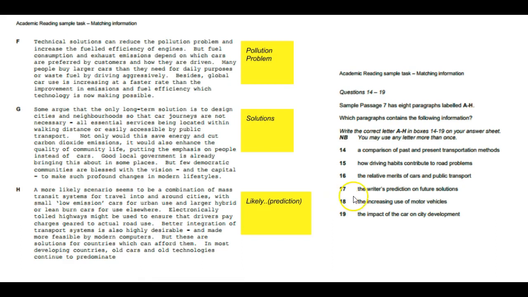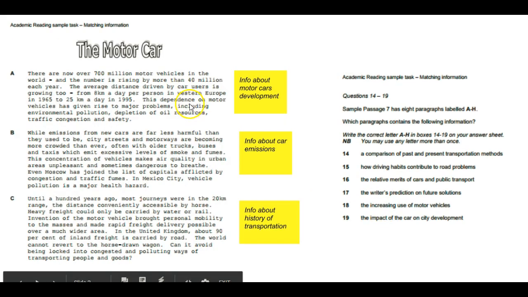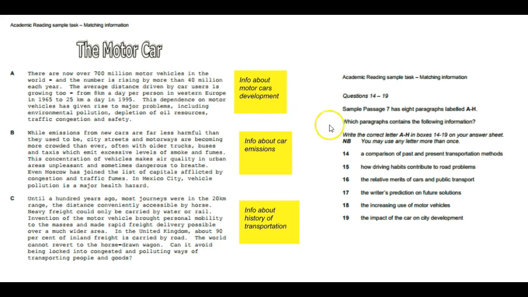The next sentence, 17: the writer's prediction on future solutions. Automatically, I have the word prediction here, so it's going to be the answer. I don't have to waste time. And then next, 18: the increasing use of motor vehicles. If you remember the word increasing, it was in the first paragraph where we had the word rising. We're going to go back to this paragraph here. We have the word rising, info about motor cars development. So we match it with 18, the increasing use of motor vehicles.